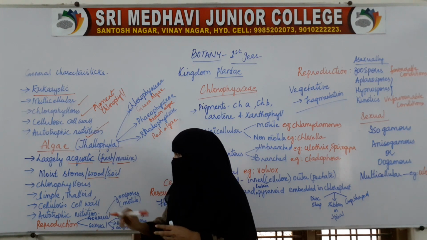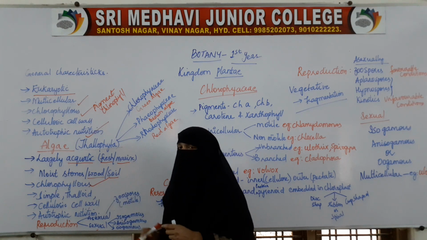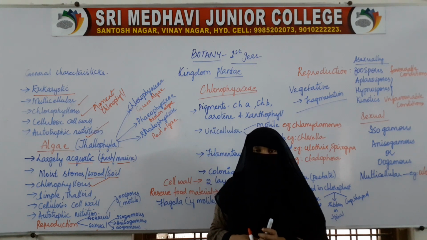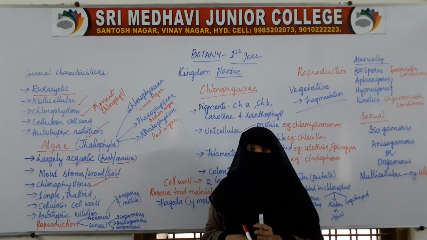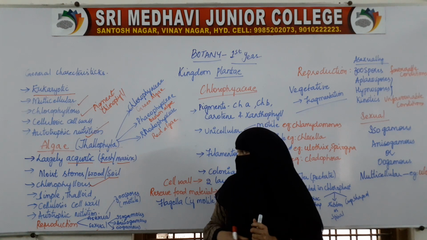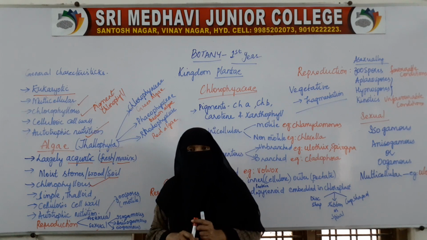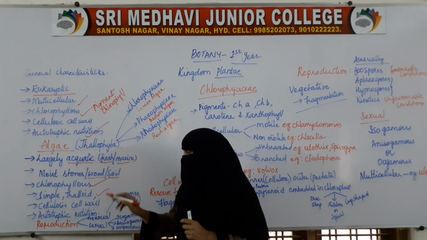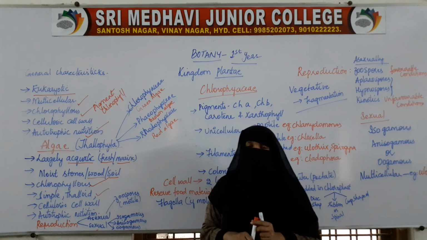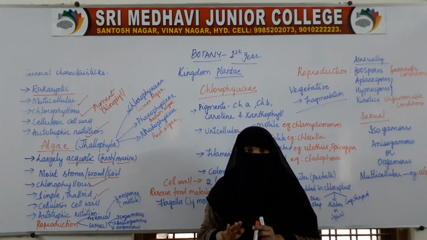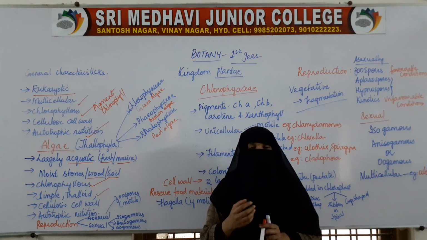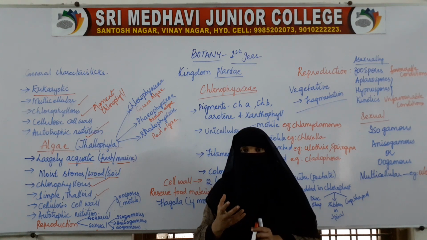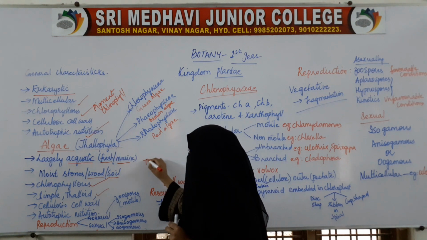Then, all the algae are chlorophyllous, that is, they have a green pigment called chlorophyll, because of which they are able to produce their own food. Then coming to the body structure, it is simple, there is no organization, just a few cells are present. That mass of cells is called thallus.